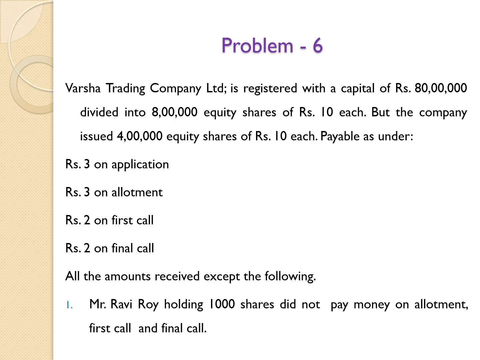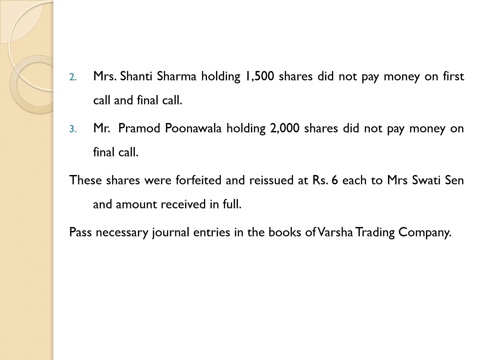Mr. Ravi Roy, holding 1000 shares, did not pay money on allotment, first call and final call. Mrs. Shanti Sharma, holding 1500 shares, did not pay money on first call and final call. Mr. Pramod Poonawalla, holding 2000 shares, did not pay money on final call.